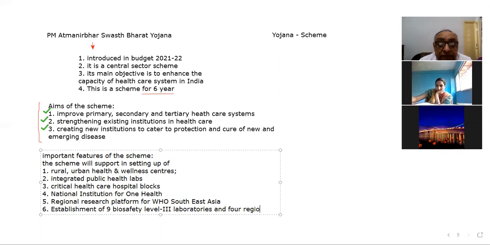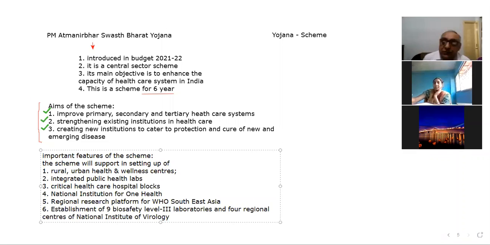The National Institute of Virology is a very important institute of India. It is located in Pune, Maharashtra.